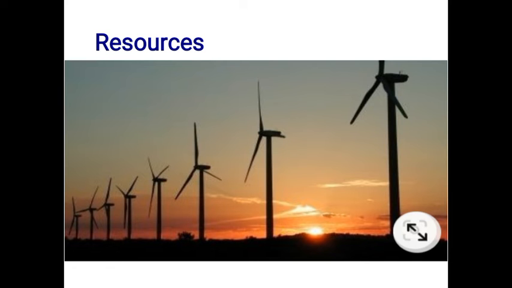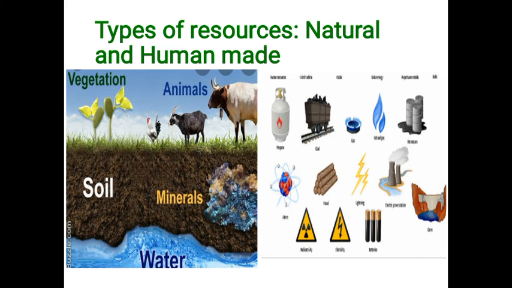So all materials available in our environment which satisfy our needs are called resources. In simple words, we'll say that all the materials available in our environment, means in our nature, which fulfill our needs are called resources. Now these resources are divided into two: natural resources and human made resources.